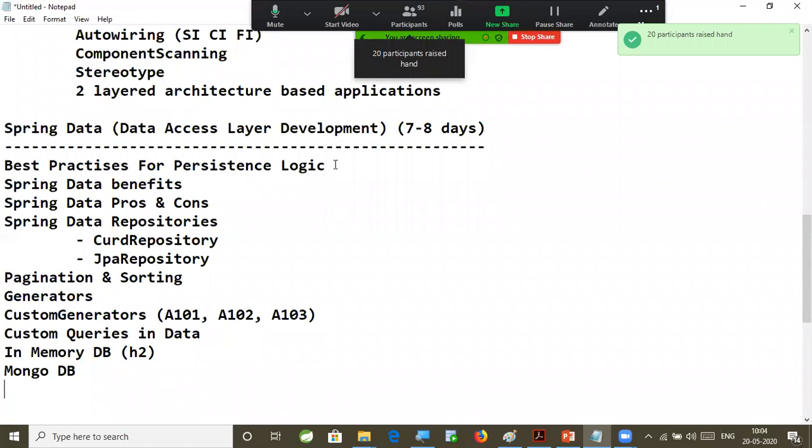Going forward, we are going to add some missing concepts also. So this is the roadmap that I am preparing. If you suggest any other concepts that you want to learn, I am going to include that as part of our content, that's not a problem. So that is the reason I'm saying, please participate in the session and talk to me. If you have any question, please chat with me. Please send a message to me. I am ready to accept, right?